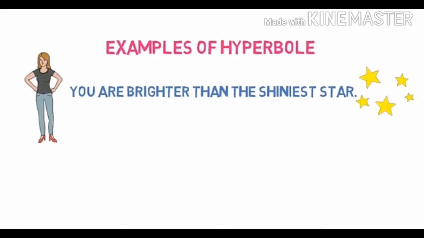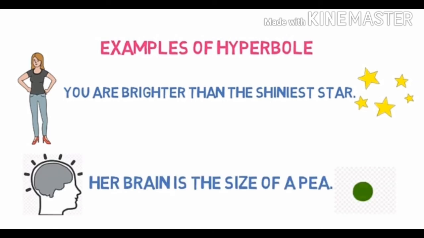You are brighter than the shiniest star. Here we are overstating someone's beauty by saying that you are brighter than the shiniest star. So it is hyperbole. Let's look into one more example of hyperbole. Her brain is the size of a pea. Here we are overstating the person's personality by telling that her brain is just the size of a pea. So it is again hyperbole.